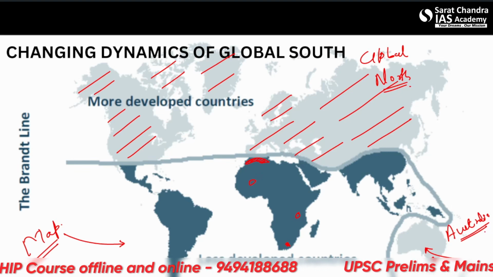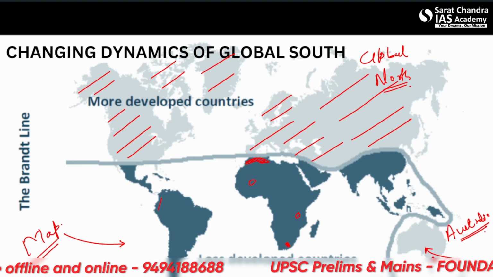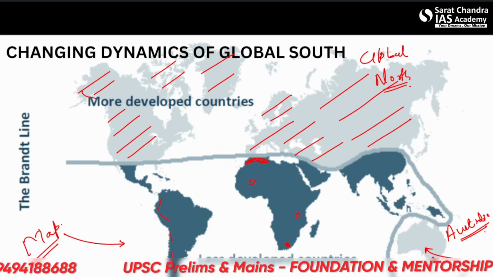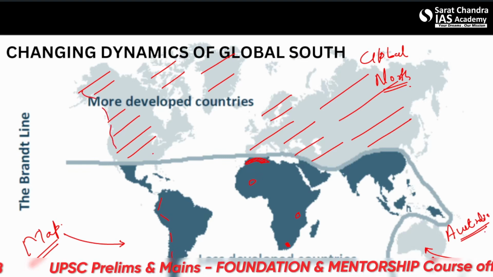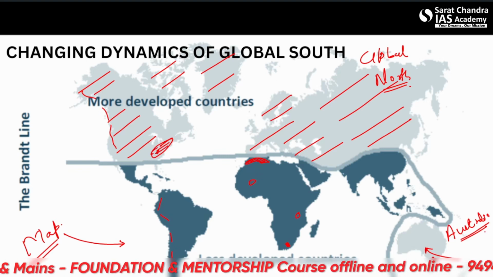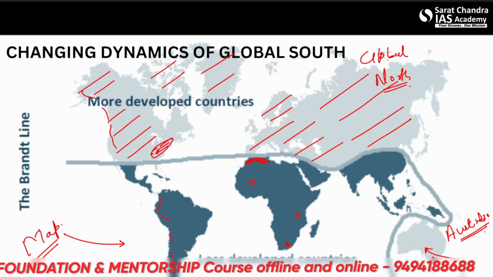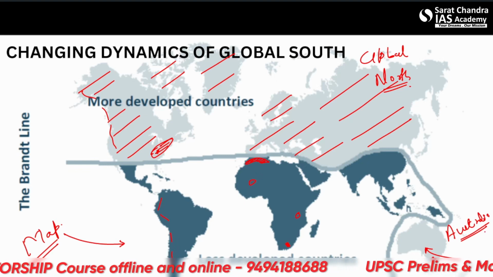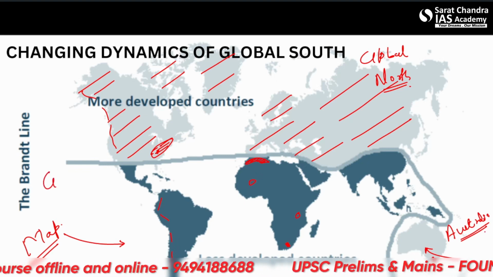This is Drakensberg Mountain here. These are the Andes. These are the Rockies. Here is the Appalachian Mountain Range. All these things you need to remember whenever you see a map. The map can be about anything, but you always need to see it geographically.